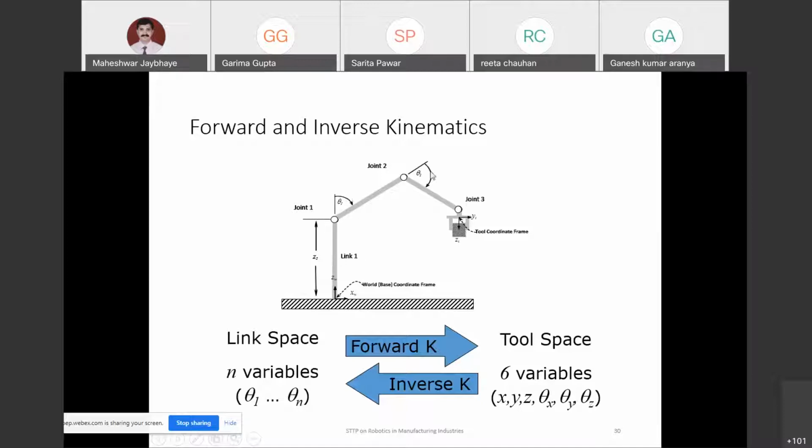So your thetas will change, all the joint orientations will change, and with reference to that, you get the positions. So this trajectory you will be defining, and with reference to that trajectory, that path, you have to do the programming for these linkages. You have to take care of that programming and perform the task by inverse kinematics.